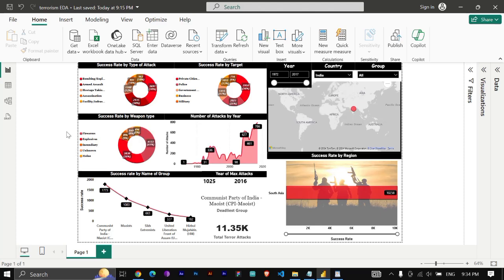So from this analysis, I can conclude that if firearms and explosives can be controlled by the security agencies of India in a much stricter way, many terrorist attacks can be reduced or controlled.